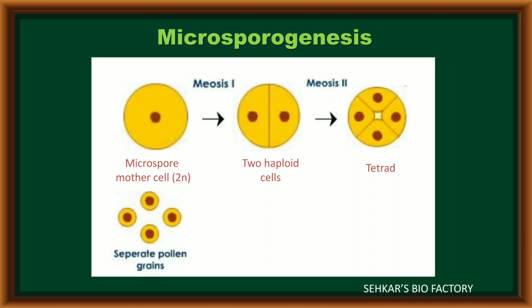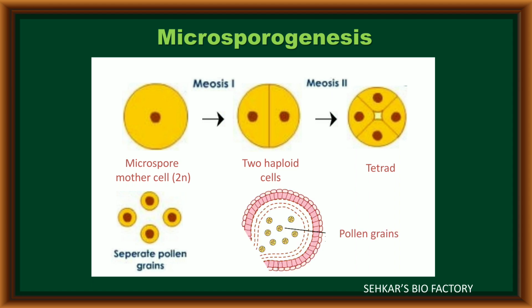The four haploid microspores or pollen grains present in the tetrad get separated to become pollen grains. This process is called microsporogenesis. It completely takes place inside the microsporangium by utilizing the food substances from the tapetum cells.